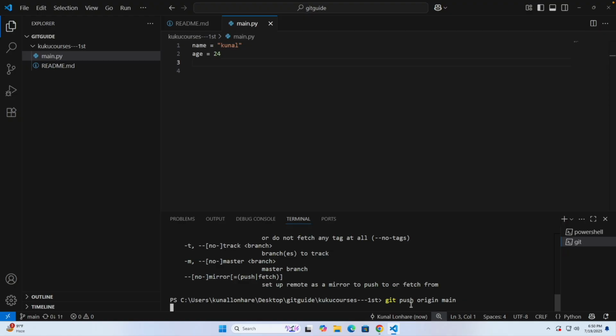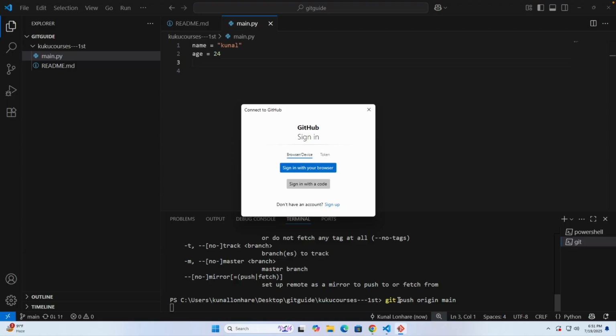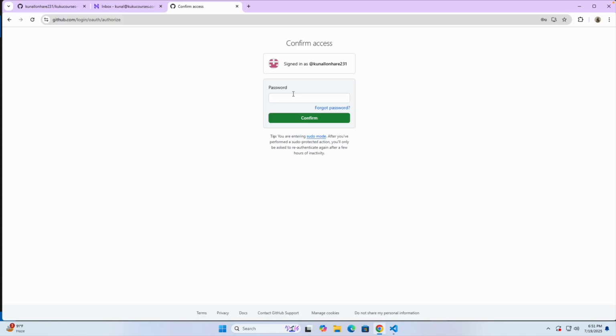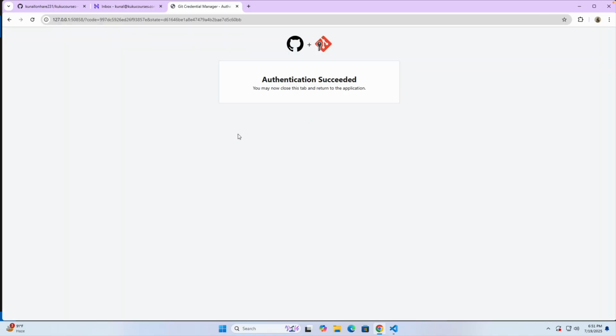If it is the first time, it will ask you to sign in to GitHub. Let's say I sign in with the browser, authorize it, put the password and confirm it. Authentication successful.